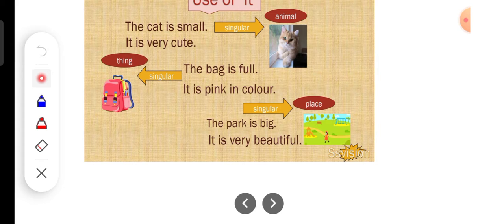For boy, we use he and his. For girls or ladies or women, we use she and her. And for other things like animals, trees and objects, we use it. Okay. And when we are talking about our own self, we use the pronoun I. When you're talking about somebody else, if that is only one person, you will say he or she.